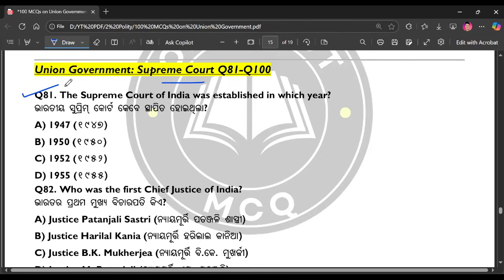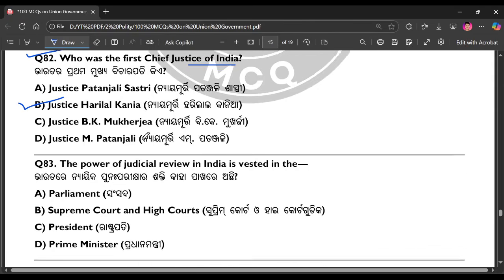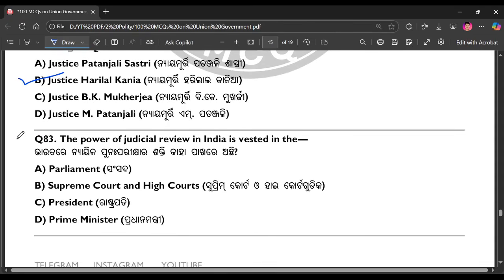Question number 81. The Supreme Court of India was established in which year? The right answer is option number B. Question number 82. Who was the first Chief Justice of India? The right answer is option number B. Question number 83. The power of judicial review in India is vested in the. The right answer is option number B.